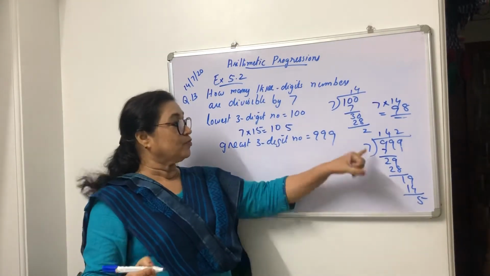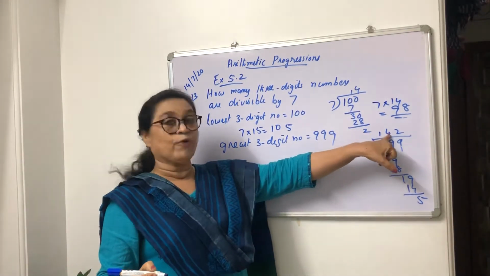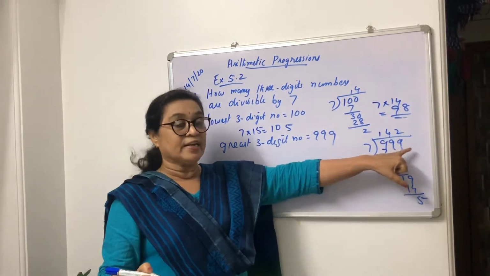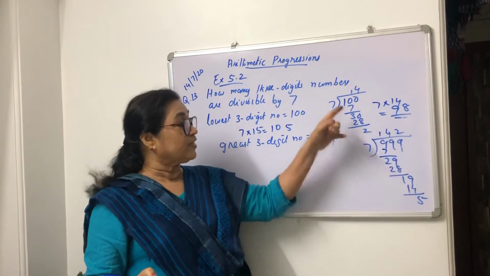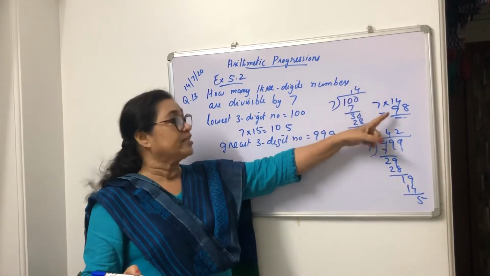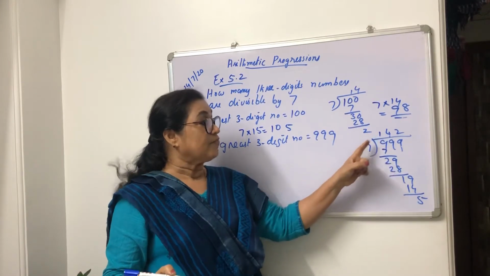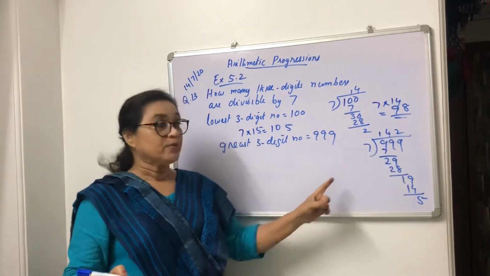So you have to take 7 into 142, which is less than 999.